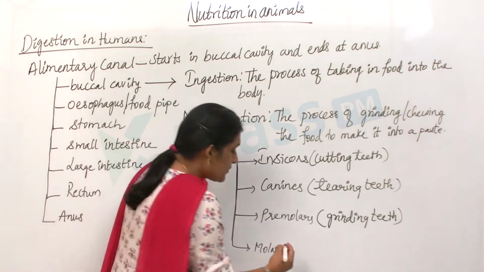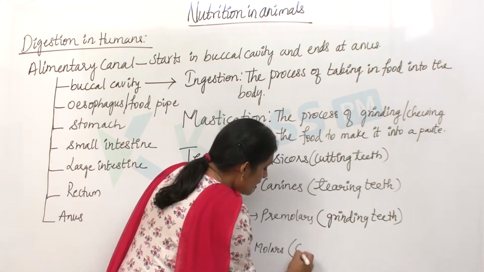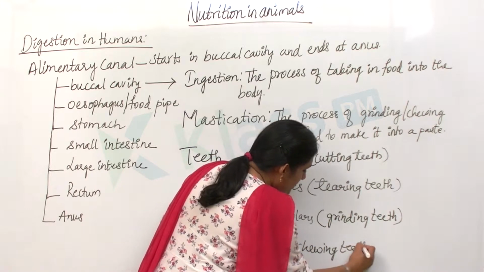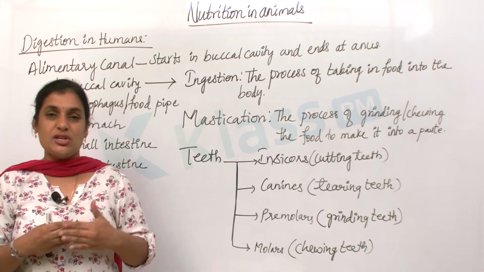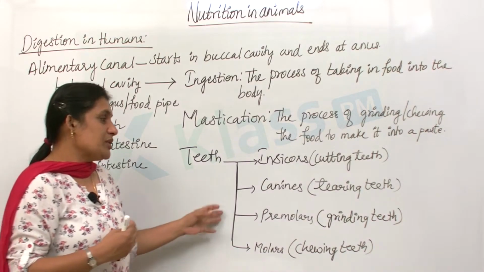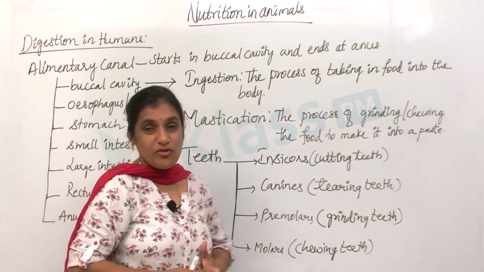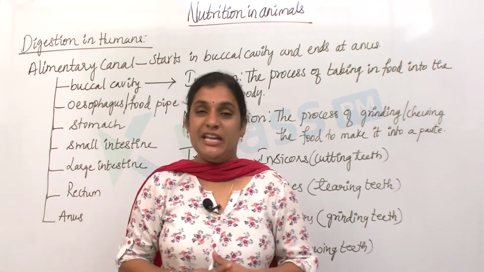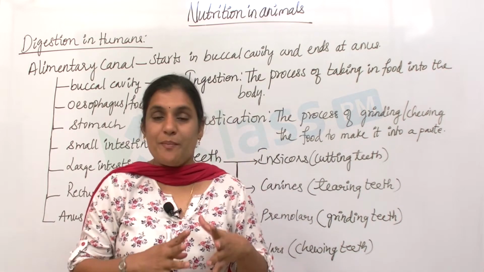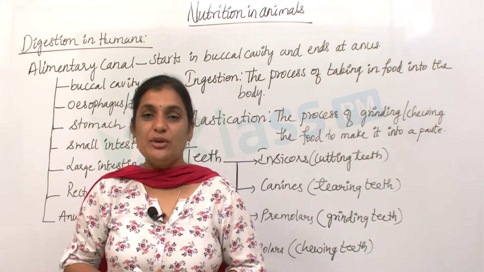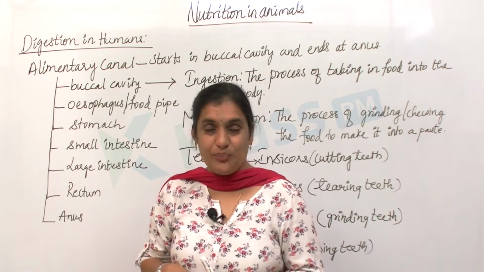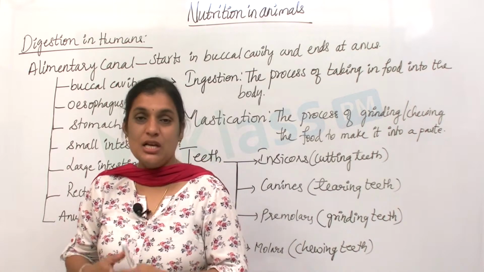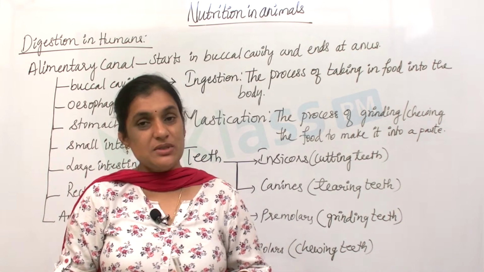In the same way, you have molars which are also called chewing teeth. These chewing teeth help in chewing the food properly. That means proper mastication can be done by chewing the food. See, unless the food is properly chewed, it cannot be digested. So please, most children have a habit of swallowing the food, or they just chew for a second and then swallow. Please chew the food properly so that the process of digestion becomes easier.